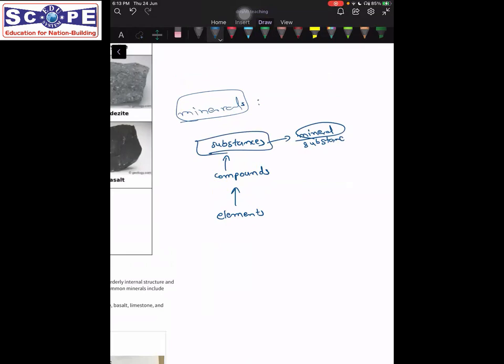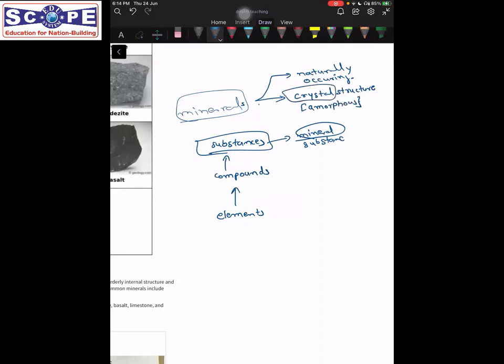Okay, so the first property is that the mineral must be naturally occurring, right? A mineral should not be something which is created by humans, through anthropogenic activities. Now the second thing is that the mineral must have a crystal structure. It must be crystalline, that is, it must not be amorphous. Okay, it must have a crystal structure.